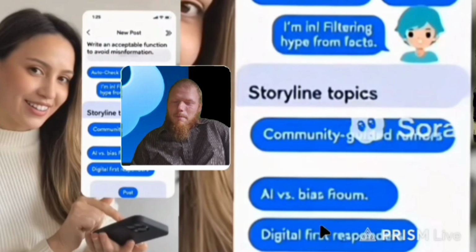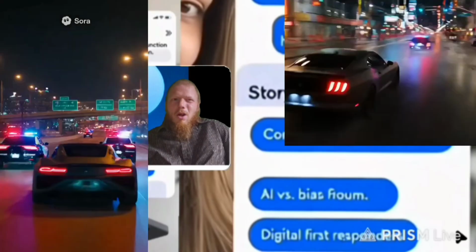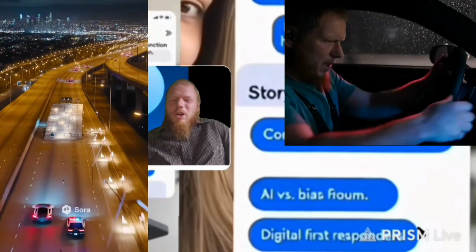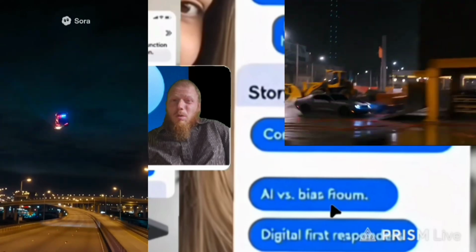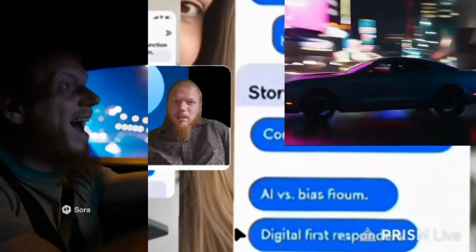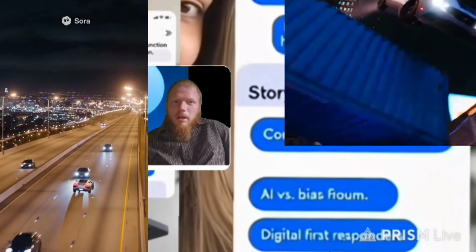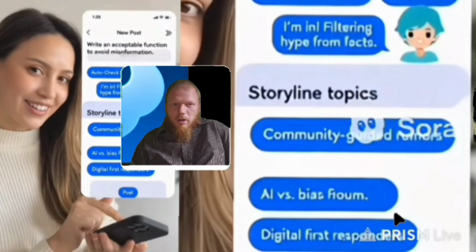And then the only other way, because I also run a news media company on here, originally went to the Sora AI model to help me out with my news videos, but it ended up turning out to be something way better than I thought it could have ever been. And sometimes you just don't know what's going to happen until life happens. But if you want to do news media, you are a digital first responder. And you're sitting in your news studio, right? You could even make all your videos.